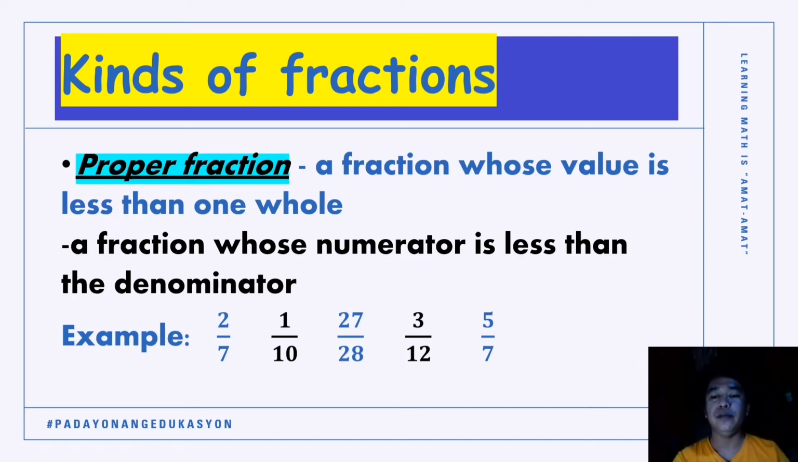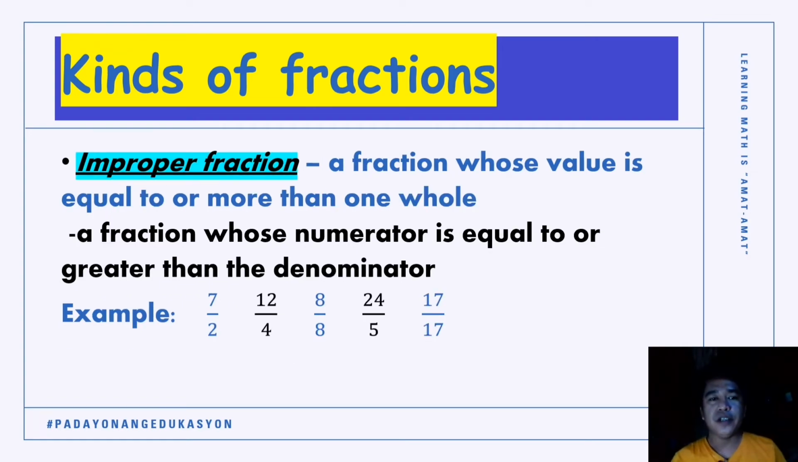Let's proceed to the second kind of fraction. The second kind of fraction is improper fraction. Okay, ano naman niya ang improper fraction? An improper fraction is a fraction whose value is equal to or more than 1 whole. Okay, anong baliya? The value of the fraction is equal to or more than 1. So meaning, equal siya sa 1 or more than 1. Sobra siya sa 1. Okay.